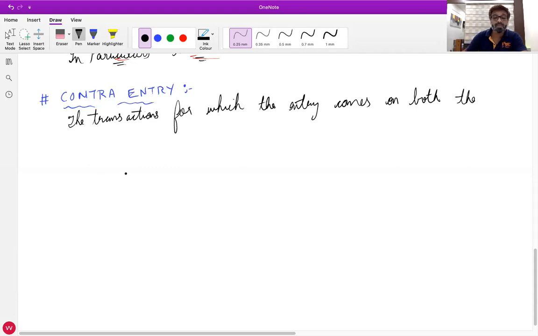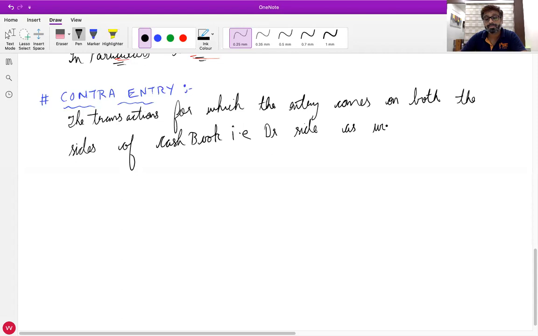The transactions for which the entry comes on both the sides of the cash book, that is debit side as well as credit side, are called contra entry transactions.